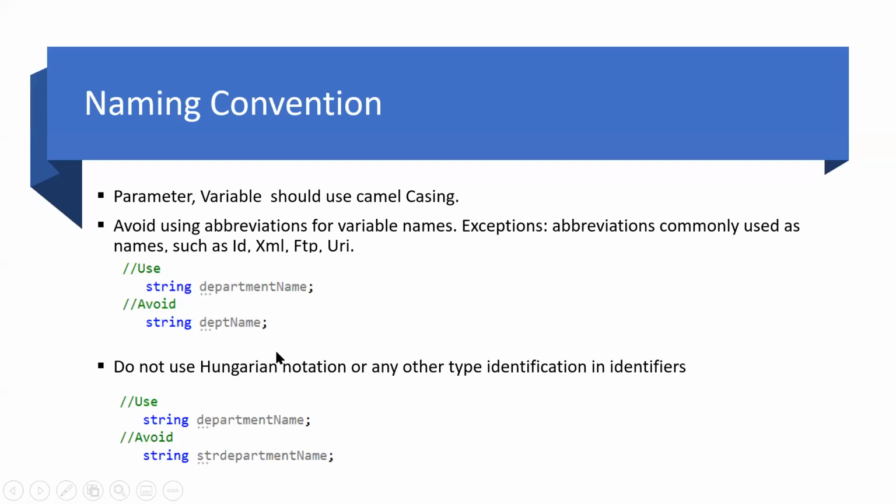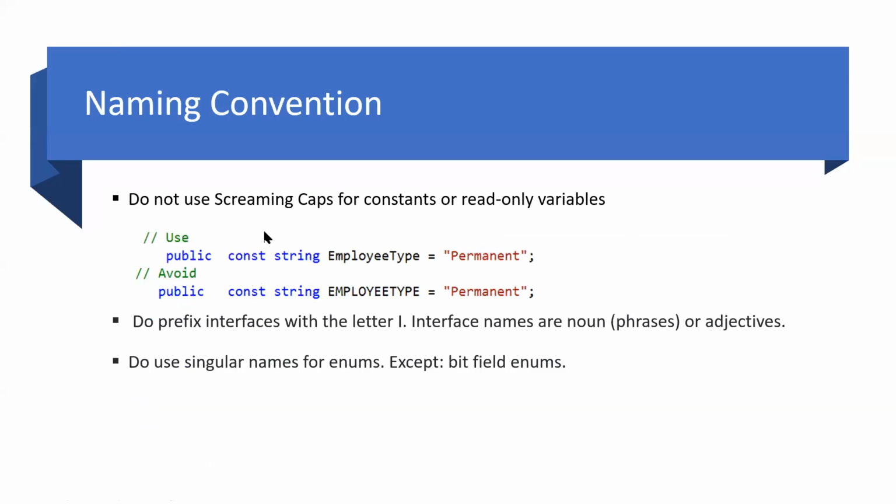Do not use Hungarian notation, because this was previously used in C and C++, but it should not be followed in .NET. Do not use screaming caps. That means all the letters of a word or variable name are caps. That is too annoying to read as well.